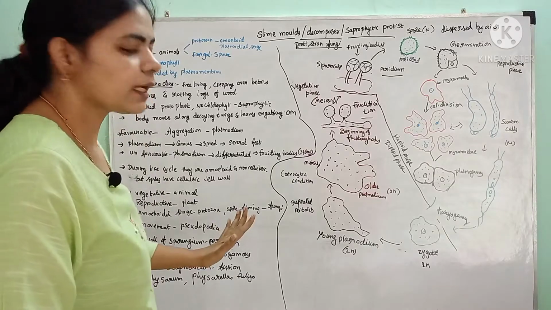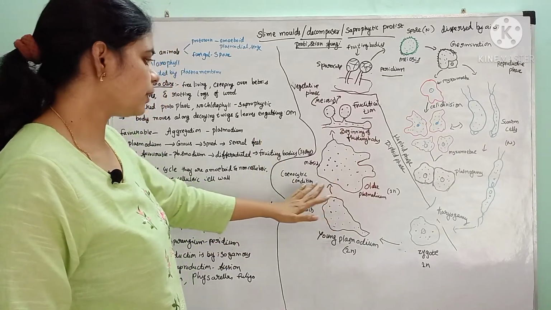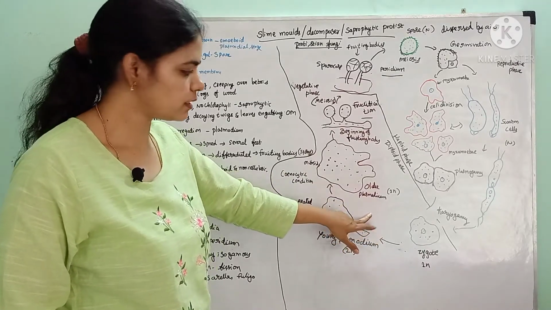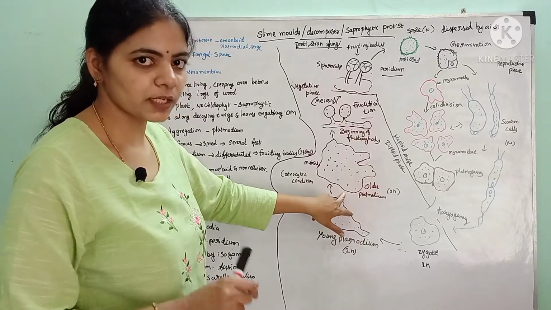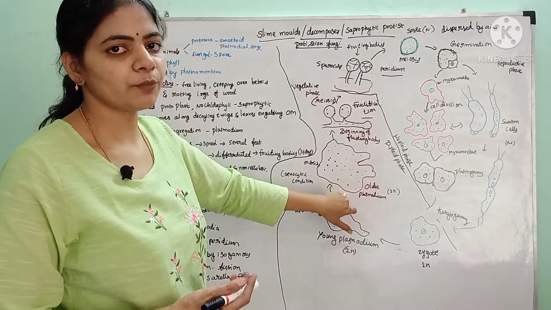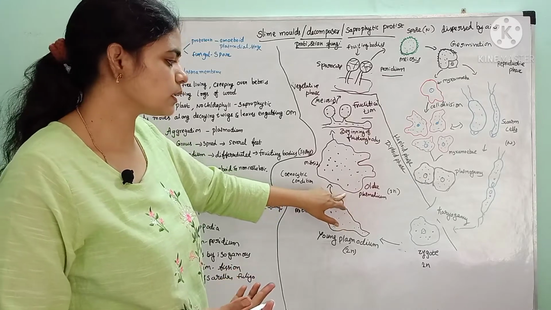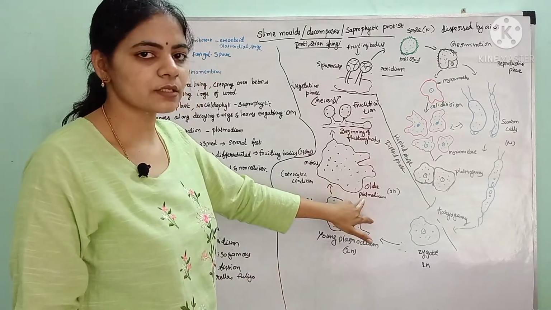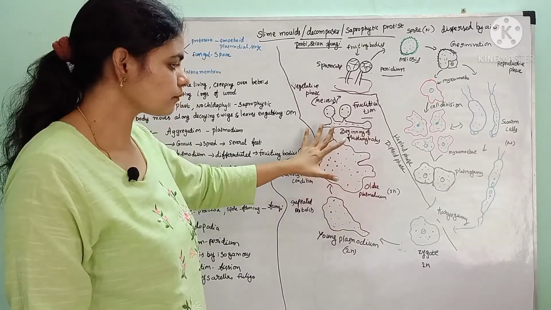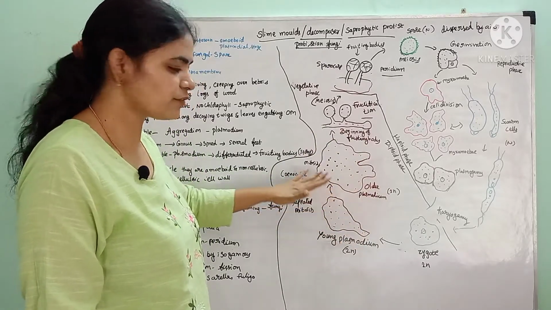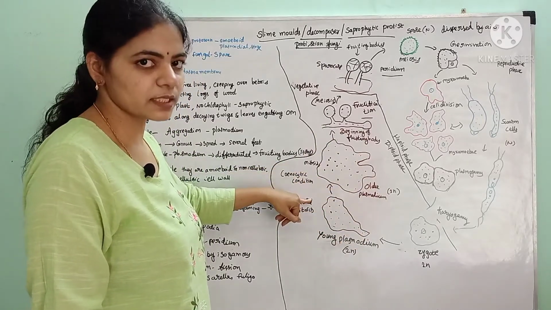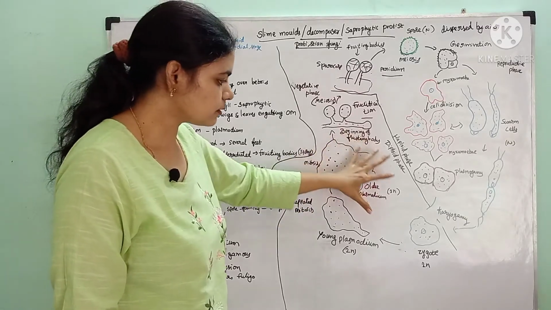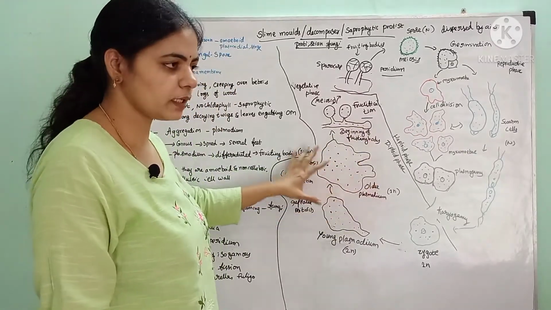So during favorable conditions, aggregations of the body called plasmodium are found. During favorable conditions, an abundant amount of food is present, moisture is present, and temperature and all other conditions are optimum. In those conditions, the plasmodium will develop, which is multinucleated because of mitosis, which is coenocytic. That multinucleated condition is called coenocytic condition, and this plasmodium will eat the organic matter.